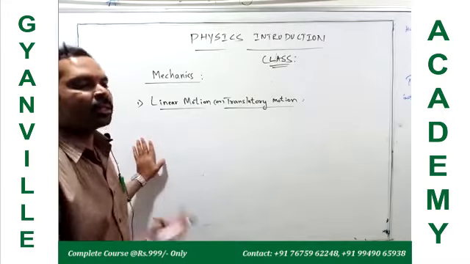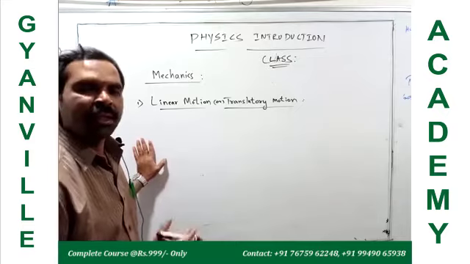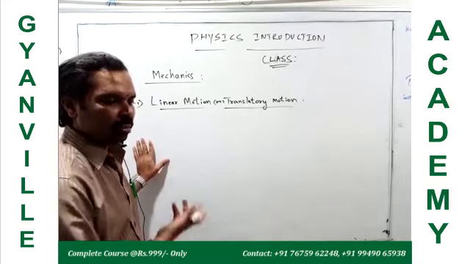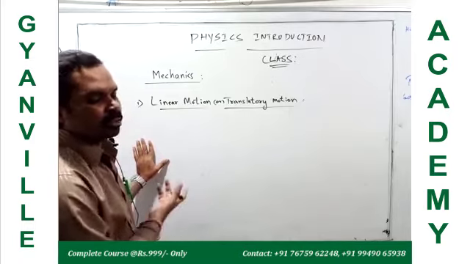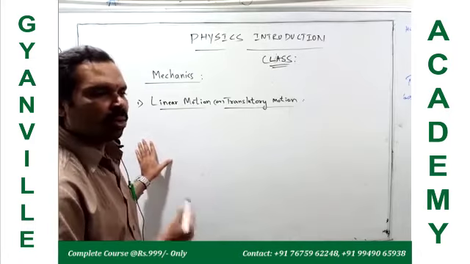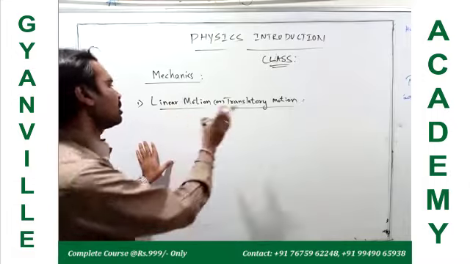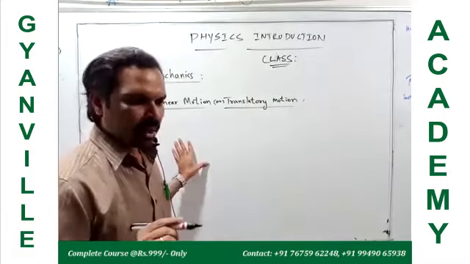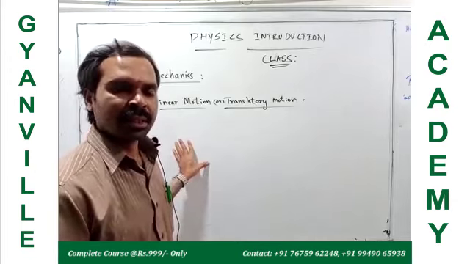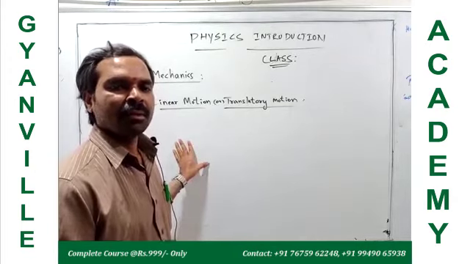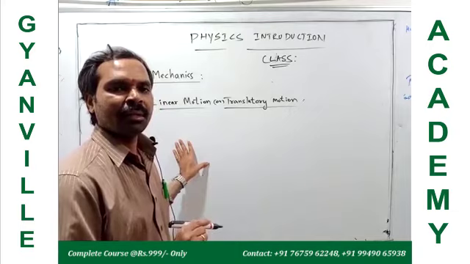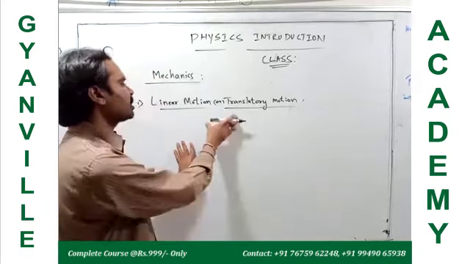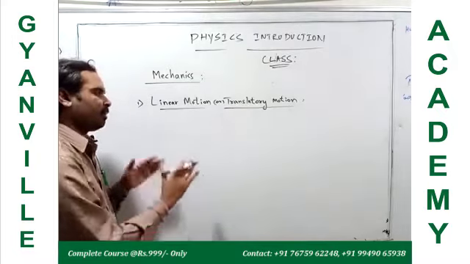Then that body is moving under linear motion or translatory motion. In most cases we observe bodies in linear or translatory motion. It means the body's position changes with time linearly in one, two or three dimensions. Such motion is linear motion.